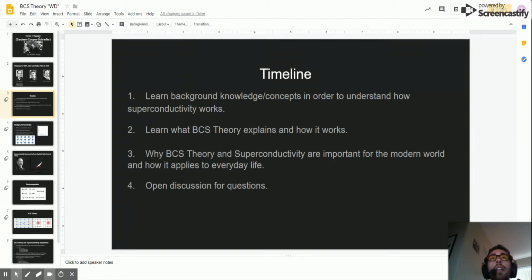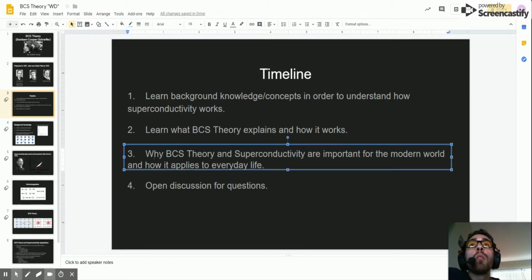So here's a little timeline of my presentation just to see what we're going to be learning and in what order. First, I want to talk about some background information in order to understand what will be going on in BCS theory. Next, we will be talking about what BCS theory actually explains and how it works at the particle level. Thirdly, we'll be talking about why BCS theory and superconductivity are important and how they apply to the modern world. And then lastly, I will be opening the discussion for questions.